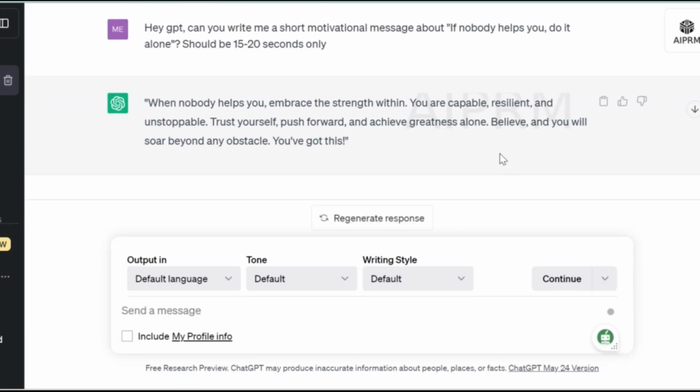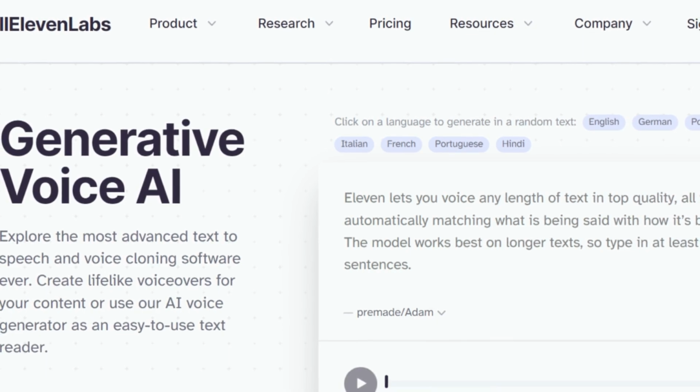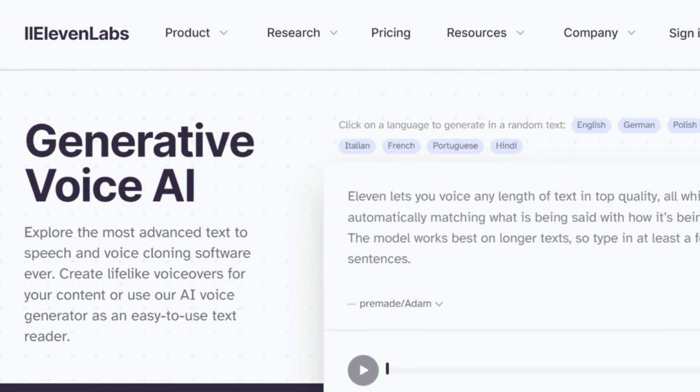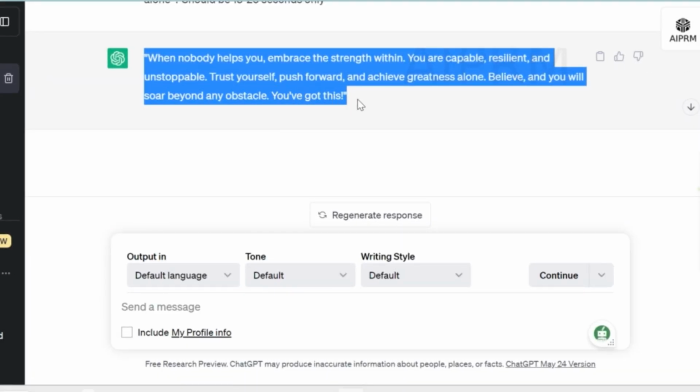Great. Now that we have our short script, let's proceed to the second step, which is to add a voiceover. For this one, let's use Elevenlabs.io. Elevenlabs is the best voiceover generator for me, and I'm going to create a video for that, so be sure to subscribe. Okay, so just copy the script from ChatGPT and paste it to Elevenlabs.